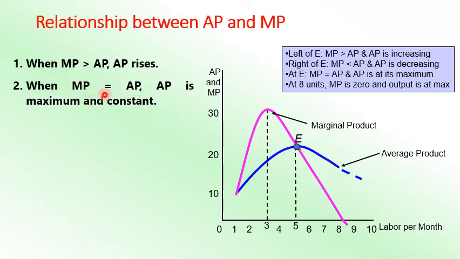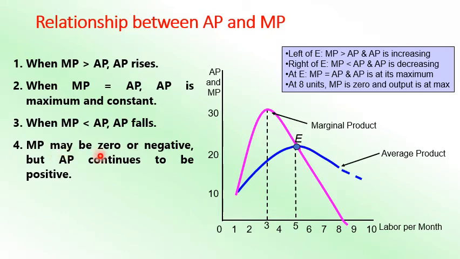When MP is equal to AP, at this point E, AP is maximum and constant. AP is maximum at this point, and it's constant, and because of that the MP intersects the AP at this point, and at this point the slopes of the two curves will be equal. That's why MP is equal to AP. Next, when MP is less than AP, look at this, beyond E, the MP is less, AP is greater, MP is lesser. So in that case AP falls, average product is declining.